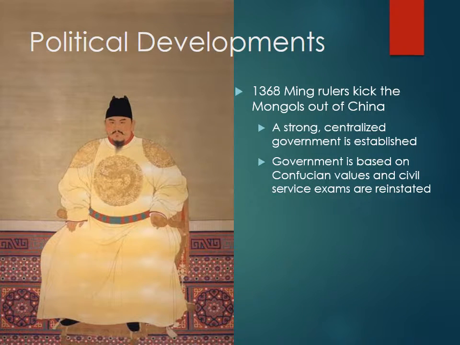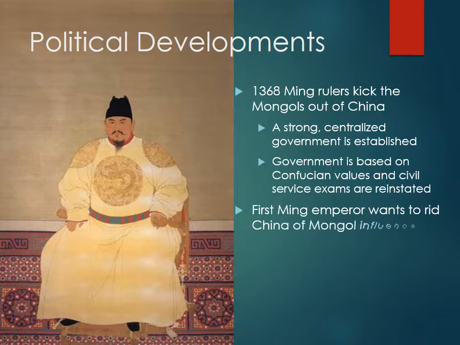So the government is based on Confucius values. We have the civil service exams reinstated. We have a bureaucracy. So typically you can kind of assume in China, unless it's the Yuan dynasty under the Mongols, that there's a bureaucracy with civil service exams. The first Ming emperor wants to get totally rid of any influence or lasting effects of the Mongols.